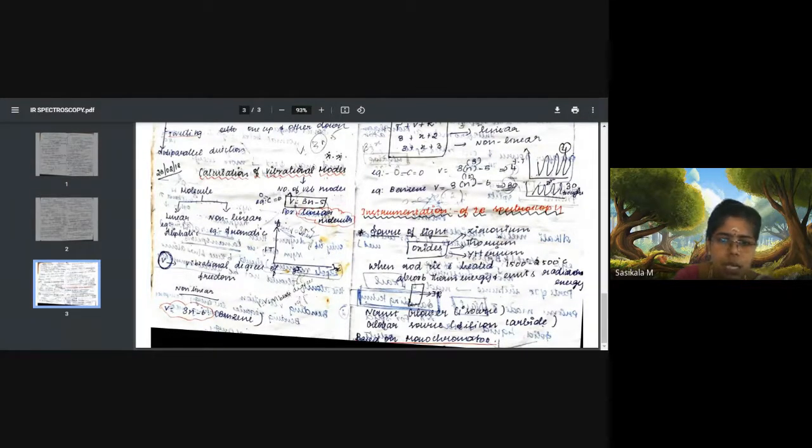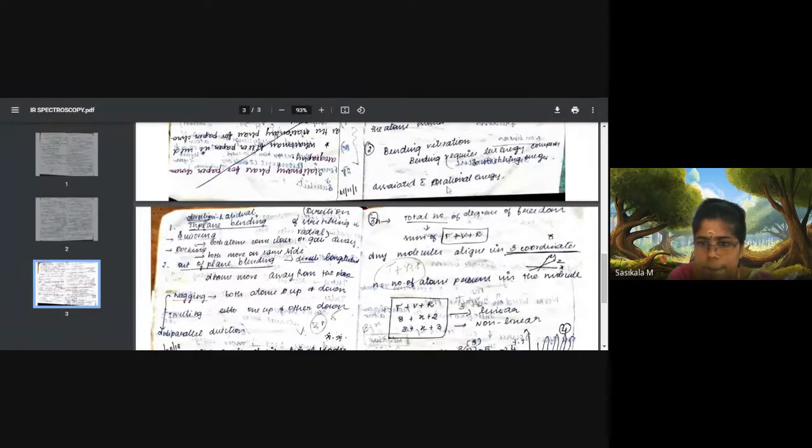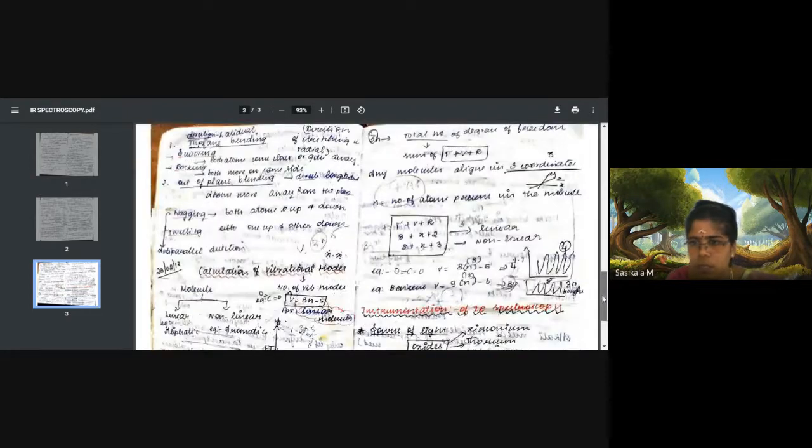So if you take an aliphatic molecule, count how many atoms are present in it, and if it is an aromatic molecule, count how many atoms. For example, here you can see the calculation also. The total number of degrees of freedom covers translational, vibrational, and rotational energy levels. Any molecule aligns in 3 coordinates, x, y, and z, so 3 represents that. It depends on the energy levels associated with the molecule.